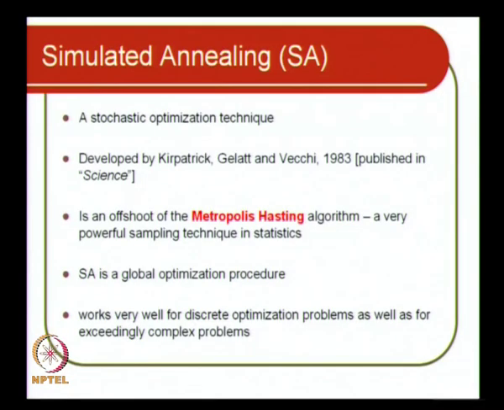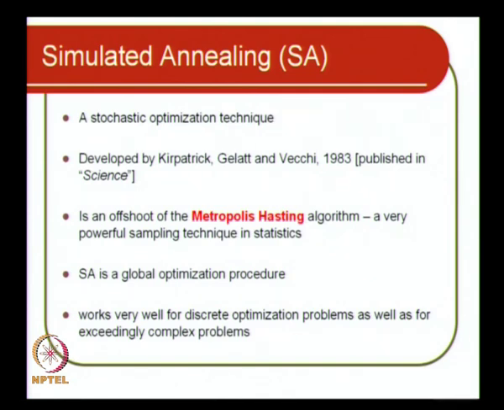It was developed by Kirkpatrick, Gelatt and Vecchi in 1983. The article was published in Science. I hope you are aware of this journal Science. It has one of the highest impact factors, and it is considered very prestigious to publish in Science. Then it is an offshoot of the Metropolis-Hastings algorithm, which is a powerful sampling technique in statistics. We will see that in a little while.